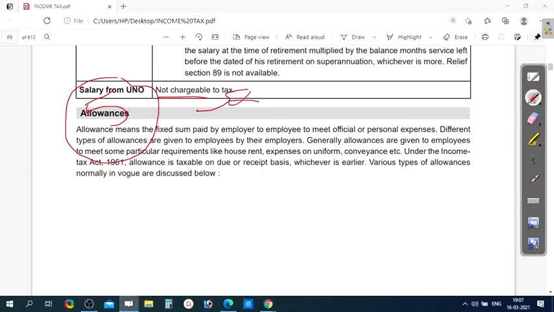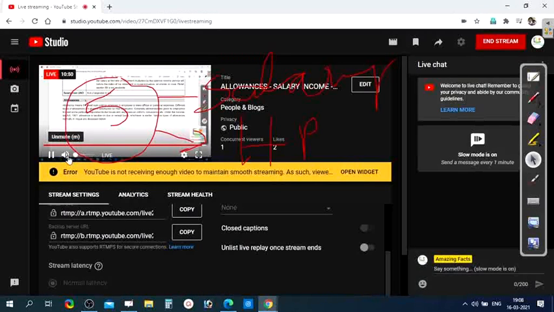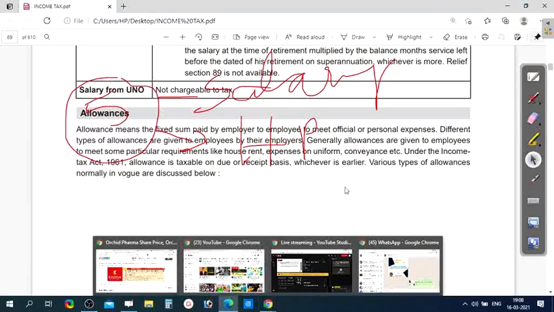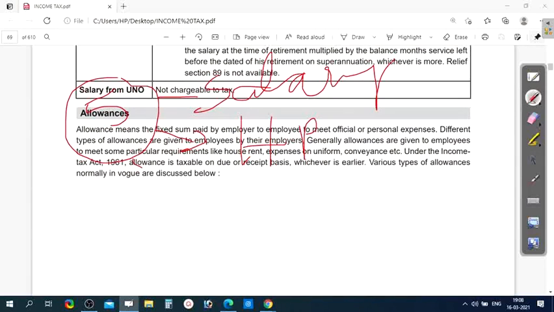First is income from salary, and second is income from house property, and third is income from business and profession, that is called profits and gains from business and profession.